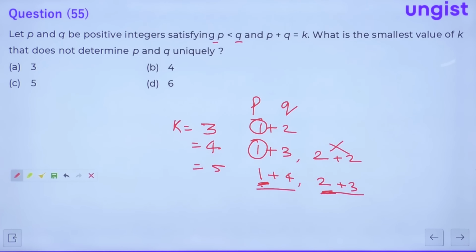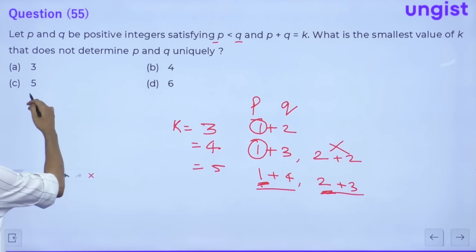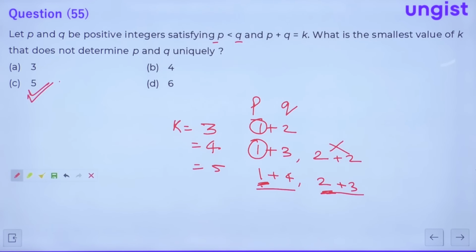Okay everybody, so I think the answer is 5. Alright everybody, here the answer is 5, which is question number 55, right? The correct answer is C option, 5. Now let's come to question number 56.